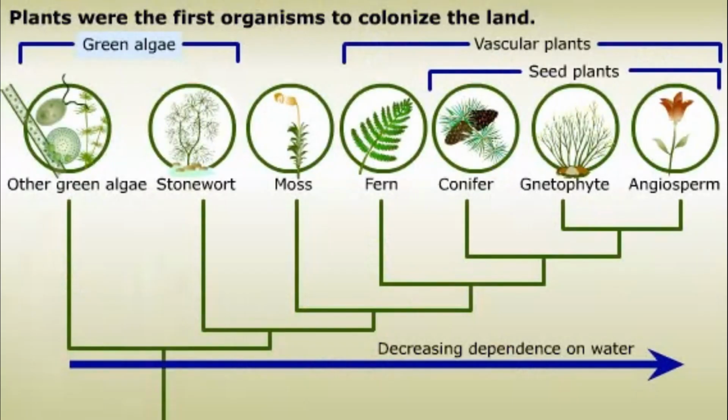Plants evolved from green algae and were the first organisms to colonize the land. Over the course of their evolution, plants have reduced their dependence on water. The evolution of an efficient vascular system allowed vascular plants to move water to their upper parts so that they could grow taller and farther from water than their bryophyte ancestors. With the evolution of pollen, seed plants no longer needed liquid water for their sperm to travel through. Sperm cells are delivered directly to the egg by the tiny male gametophyte that develops from the pollen.